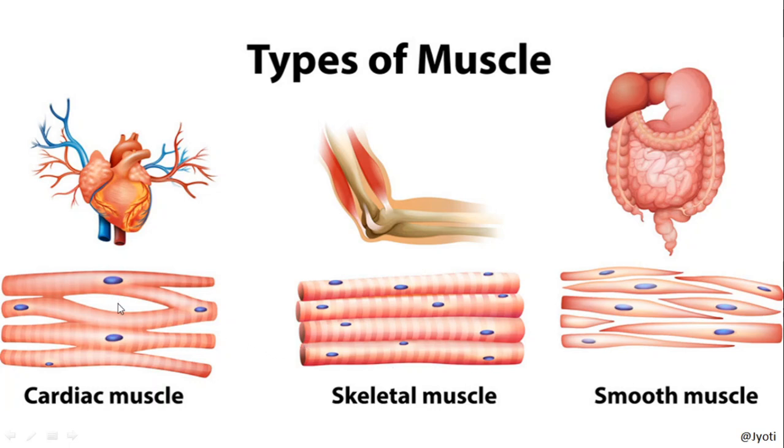And the most important difference is that the cardiac muscles are branched. This is very, very important. The skeletal muscle and the cardiac muscle both have the light and dark bands, but the cardiac muscle is branched. Okay, so this is the main structural difference between skeletal muscle and cardiac muscle.